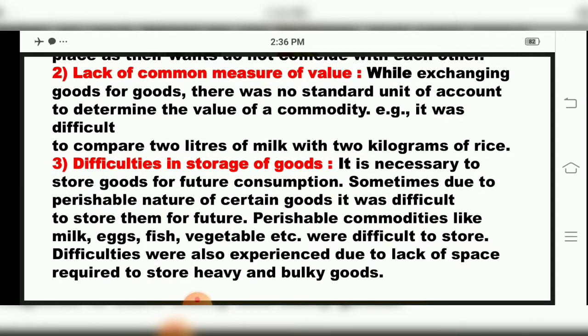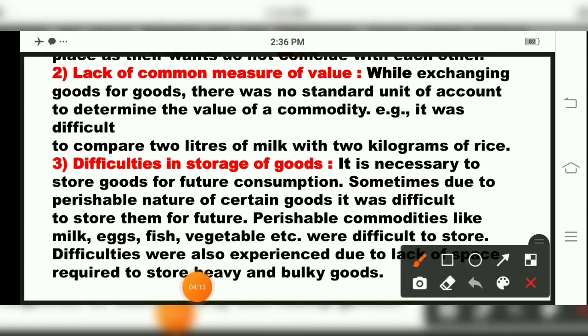So sometimes both people wanted the same thing, or sometimes one person wanted one thing and the other person refused it. Then the second difficulty regarding the barter system was lack of common measure of value. Value means what, children? Weightage. Now, how do we have currency weightage? We have a 1 rupee coin, a 5 rupees coin, a 10 rupees coin, children. This is called weightage for money, Indian currency.